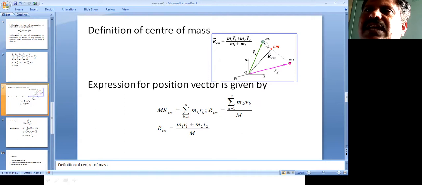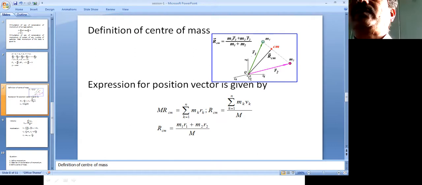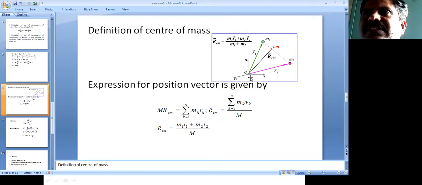The system has two particles with masses M1 and M2, and this point is the center of mass of this system. R1 and R2 are the distances of these two particles from the fixed point O, in an inertial frame of reference.